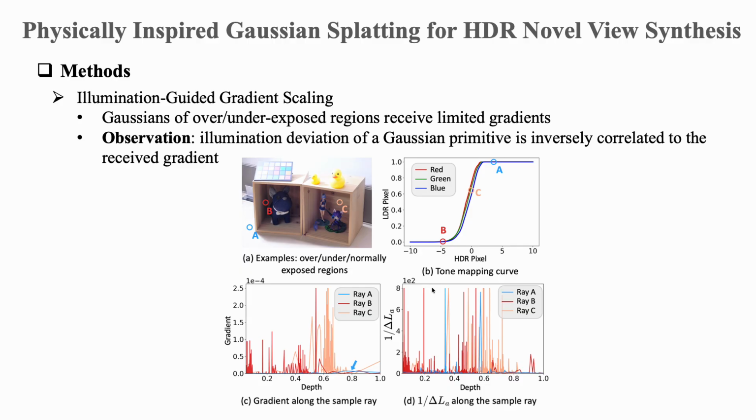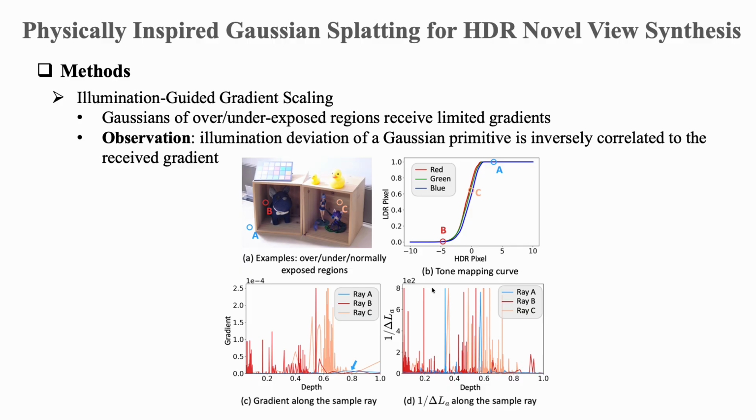Probably you can see here, the tone map curve is kind of squeezing the dynamic range and cutting off extreme values, so that saturated pixels can lose highlight details and extremely dark pixels can lose texture information. As a result, the Gaussians in these regions may not be sufficiently updated or densified.